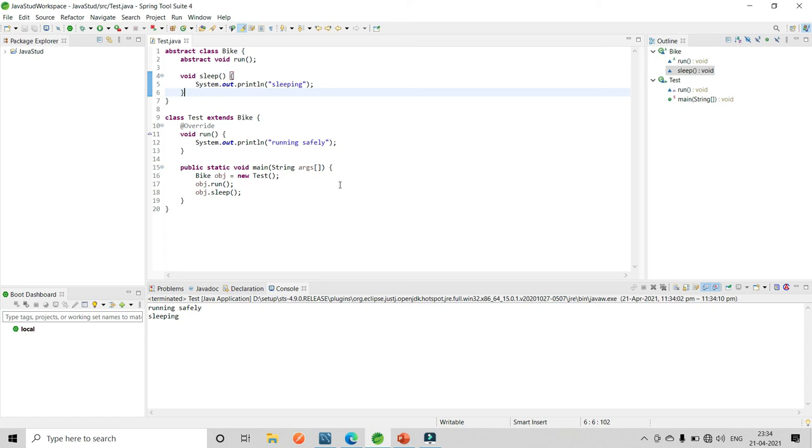So I can note that interface is 100% abstract, and in case of abstract class, we have abstract method also, and we have concrete method also.